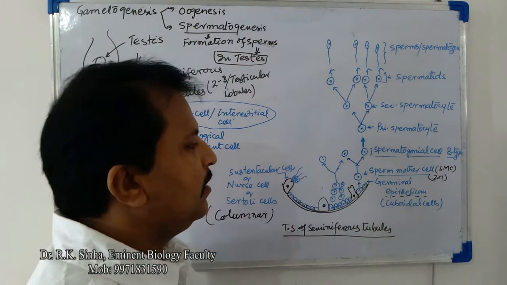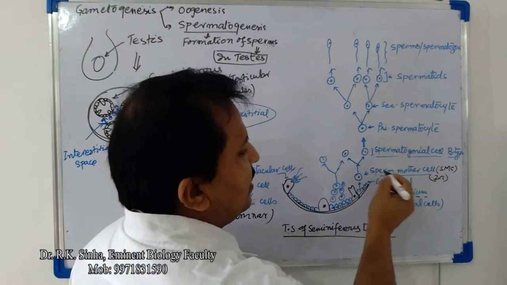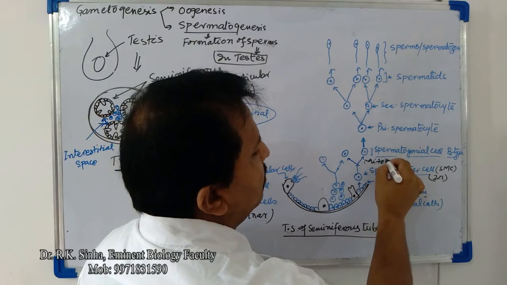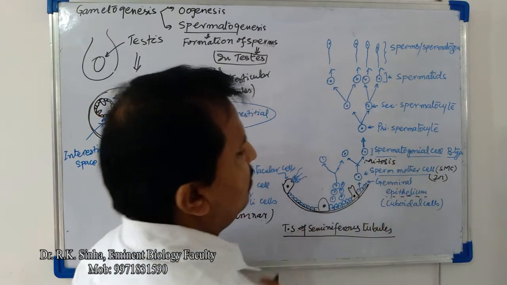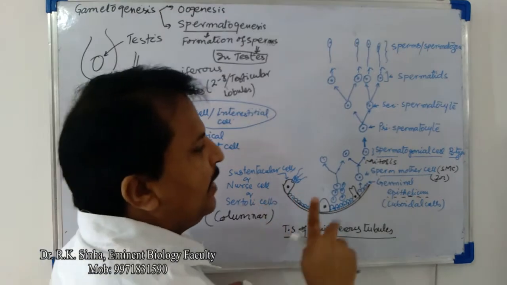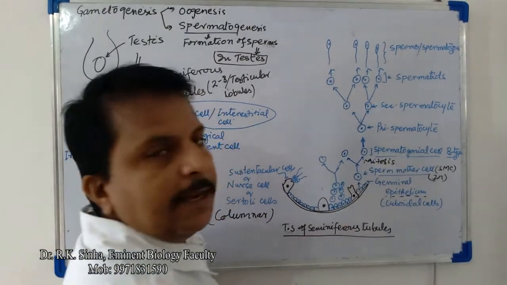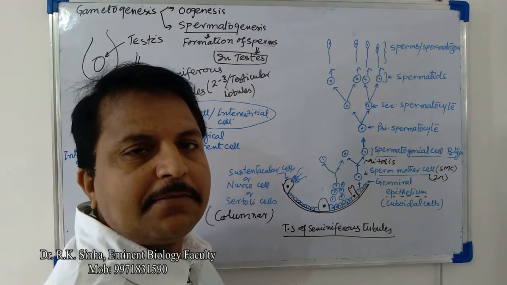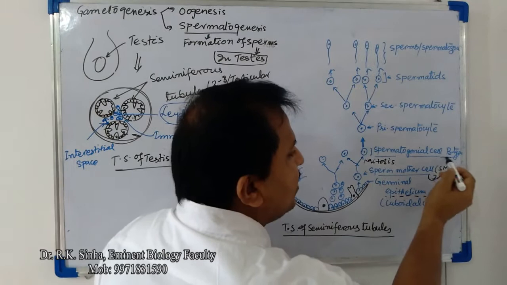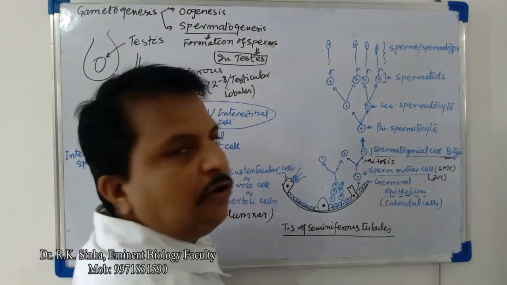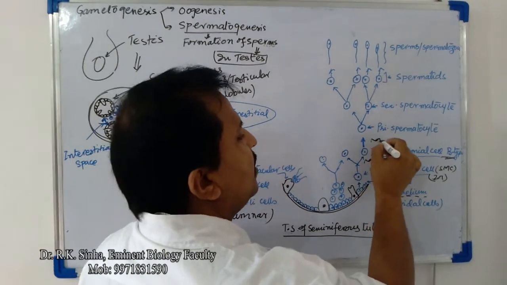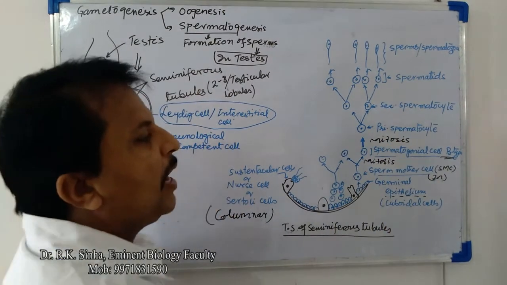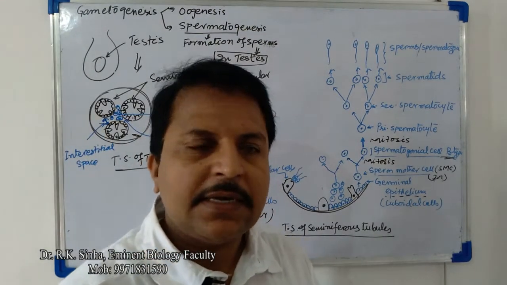The chromosomes must be paired. Now this sperm mother cell divides mitotically to form two different types of spermatogonial cells, A type and B type. This B type spermatogonial cell further divides mitotically to form the primary spermatocyte.